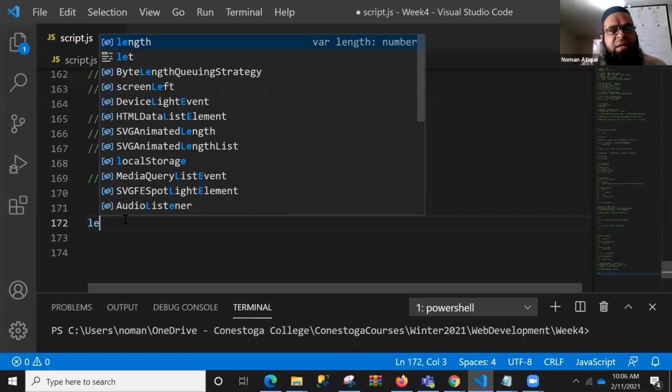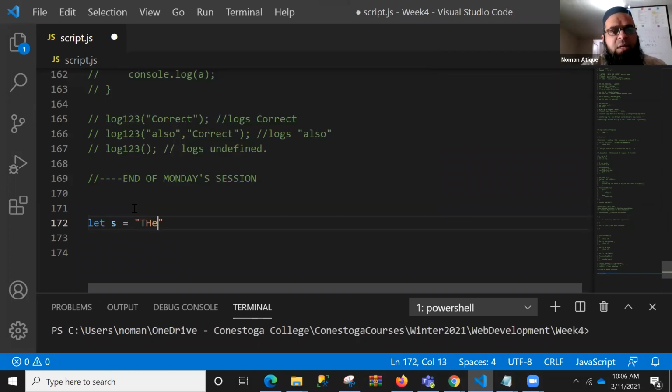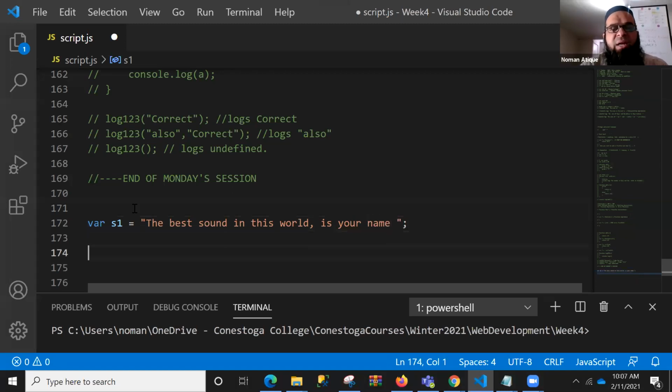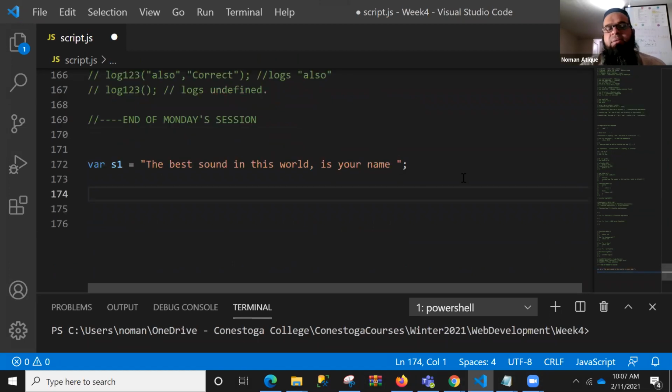Let's start with a very interesting quotation. I'm just writing, again, you can use let or var, whatever. I'm just using var, so you can use var s1, for example. The best sound in this world is your name. I just intentionally put a comma over here. So I've defined a string, and we'll try to play with this string today. So it's the start of our Thursday session, and we'll be playing with this string. Right? So let's start with something very basic.